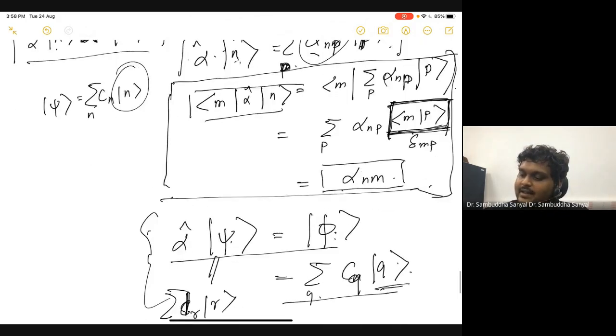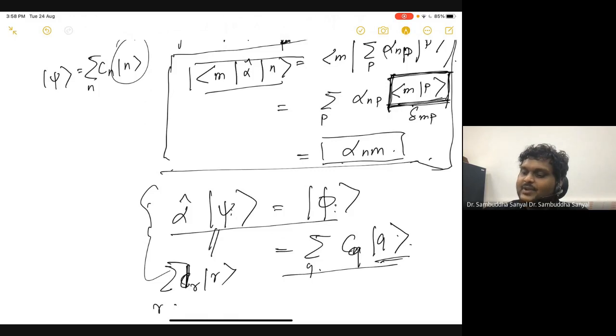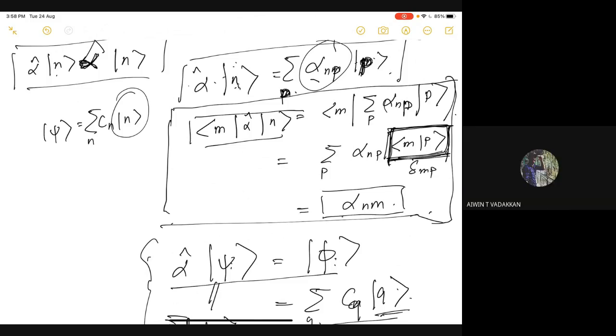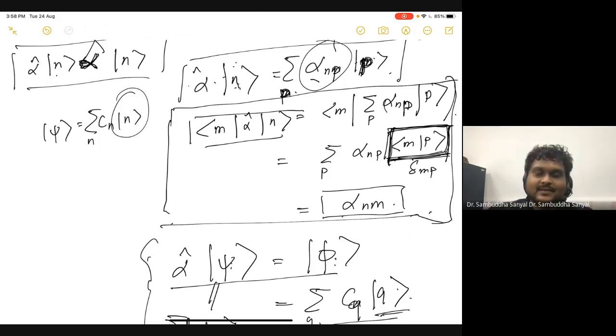But now, instead of using an arbitrary vector, we are using a vector that is a basis vector. That means it has this property. The reason we are using this basis vector is such that we can write down this coefficient nicely in a matrix form. First we are understanding how the operator works for each basis vector so that we can apply it to any general vector in the vector space.